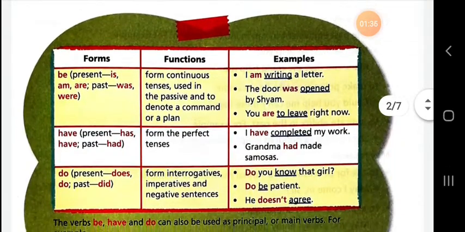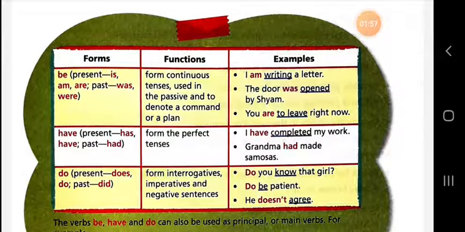So firstly we are going to talk about the primary auxiliary verbs. As I told you, there are three types. Firstly, the be form. The present forms of be are am, is, and are.